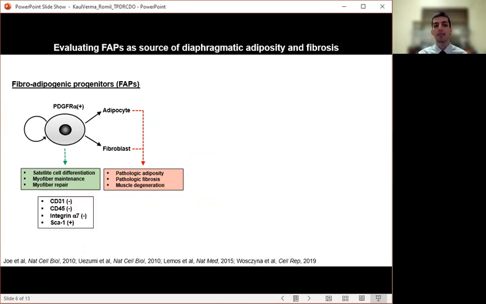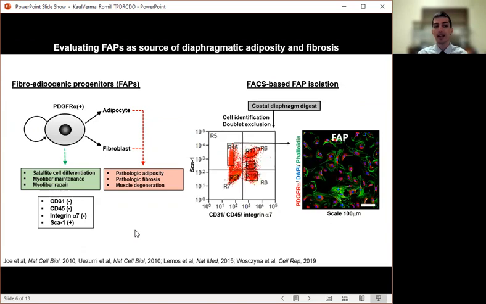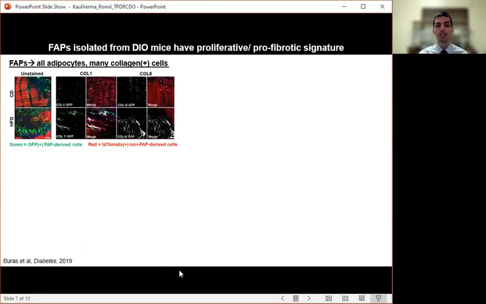FAPs are uniformly positive for PDGFR-alpha and can also be identified by this classic flow cytometry marker profile. Using these markers, we can isolate FAPs by flow cytometry and grow them in culture, their identity confirmed by PDGFR-alpha staining. In vivo, lineage tracing showed all adipocytes and many collagen-depositing cells arose from FAPs.